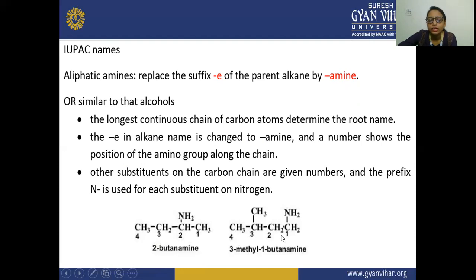Next is this one here. Along with this NH2, CH, another substituent is added here.